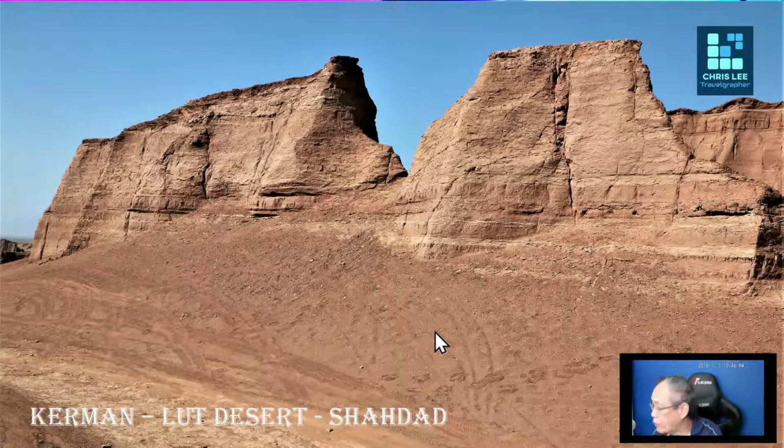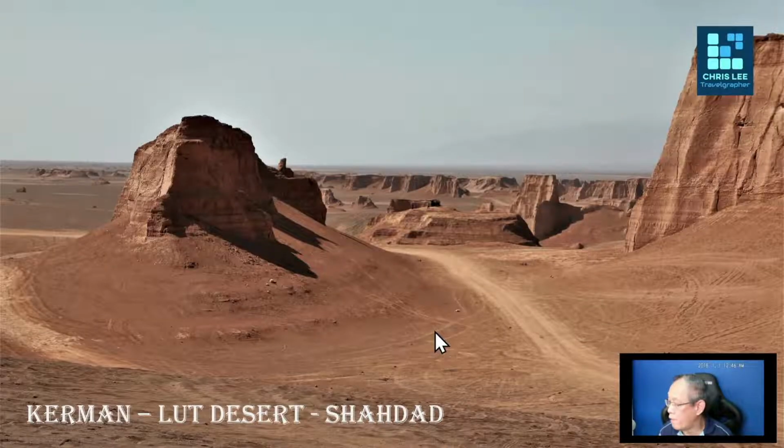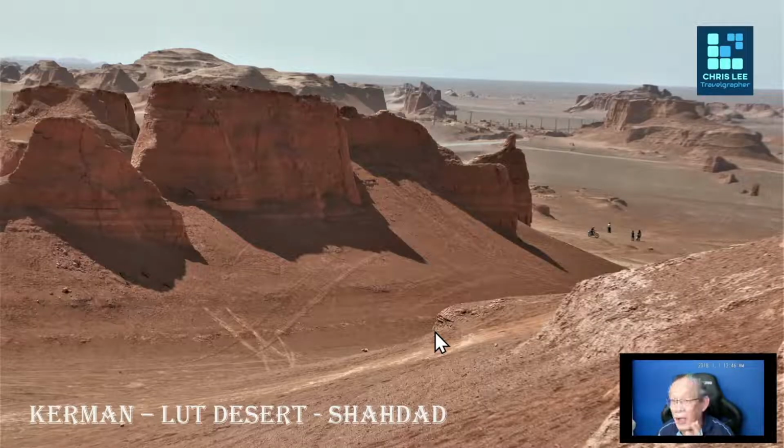If you happen to see any human figures in this image and you start comparing with the height and size of these wind-carved ridges, you can see how very big and huge the size is.